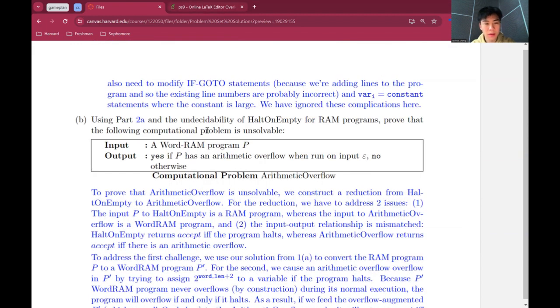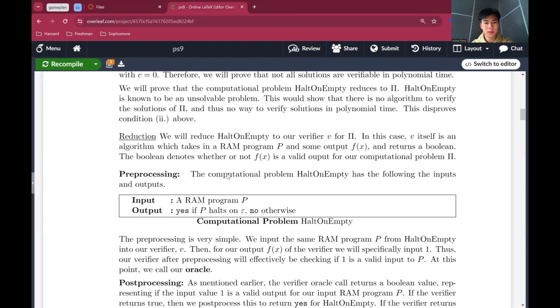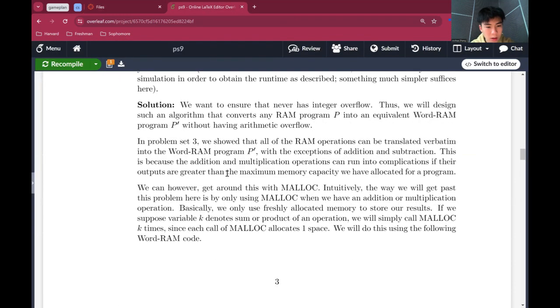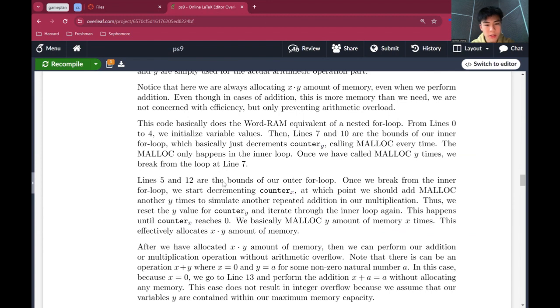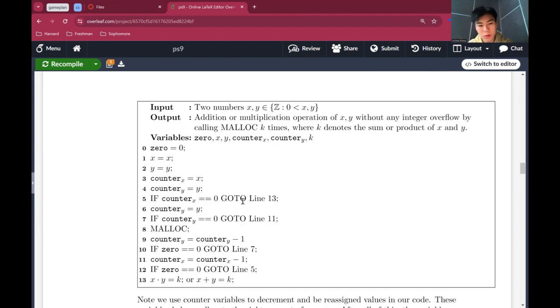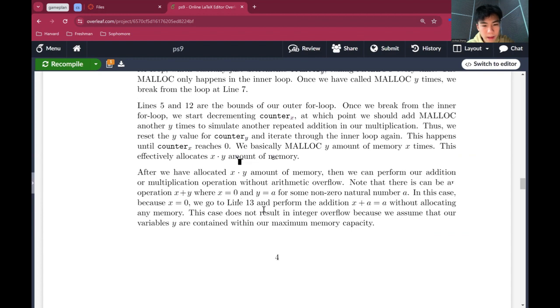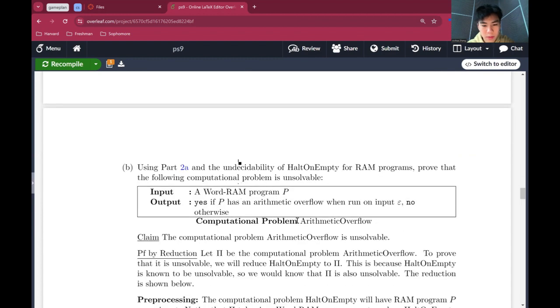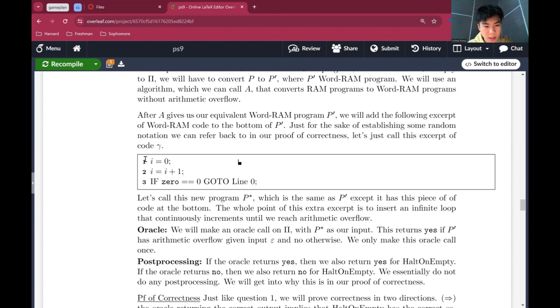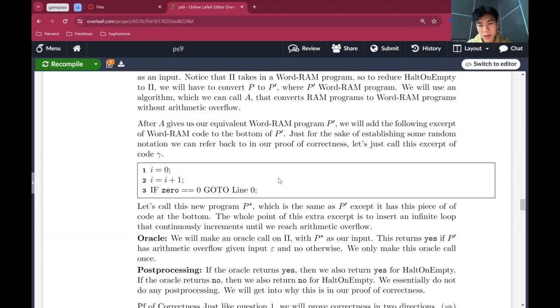For example, here's my pset, the LaTeX code. For example, here I basically just created a double for loop to increase the memory before we multiply or add. I think I can be a little more precise with, for example, the way that we do this. This is the part where we purposely induce arithmetic overflow and put it at the bottom of the RAM program P of halt on empty.